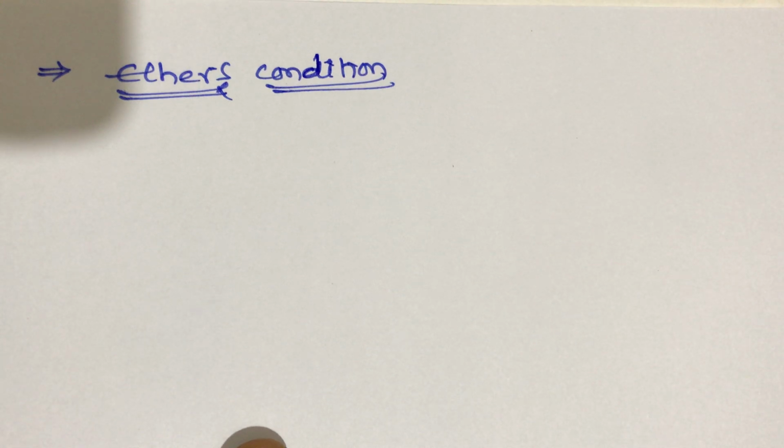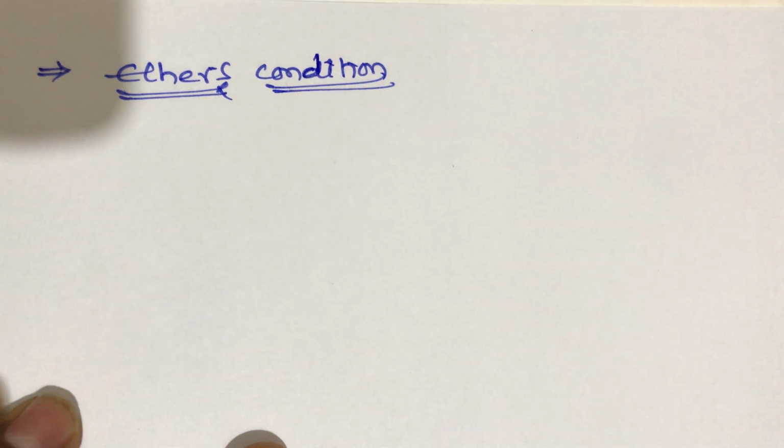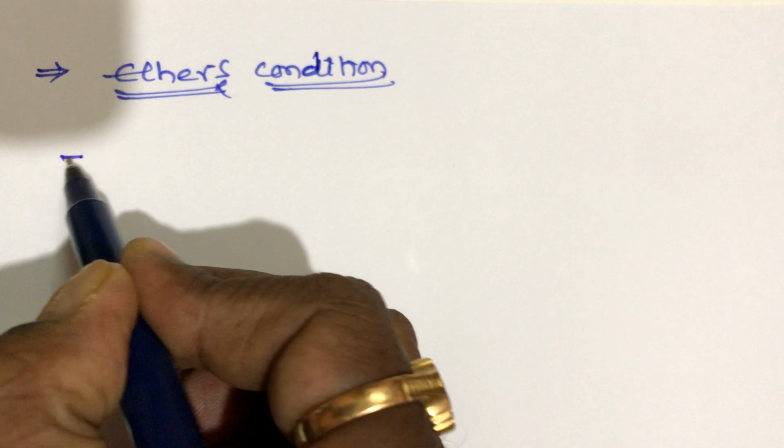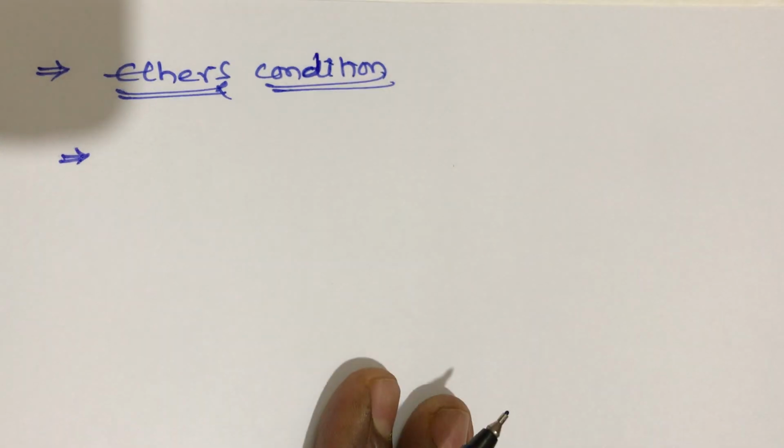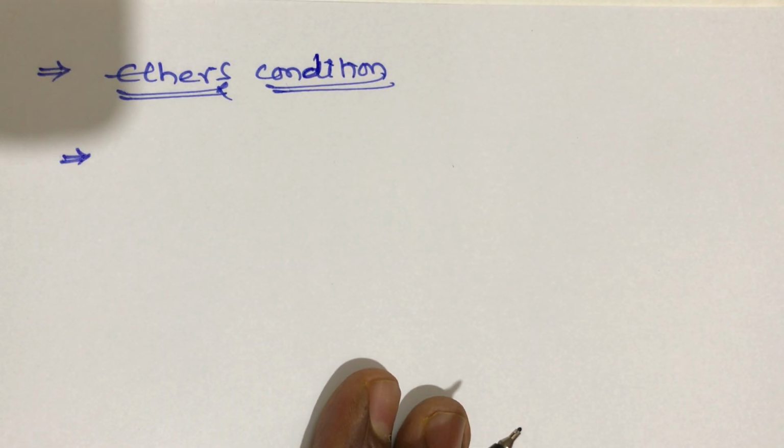Hi students, continuation, that is ethers condition students. Ethers can be prepared from Williamson synthesis. Already we discussed it in the previous video. What is Williamson synthesis? When alkyl halide reacts with sodium alkoxide in the presence of dry ether, it gives ether. This is the definition students.